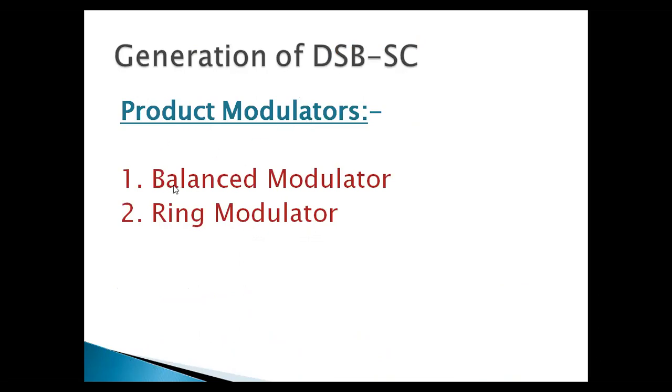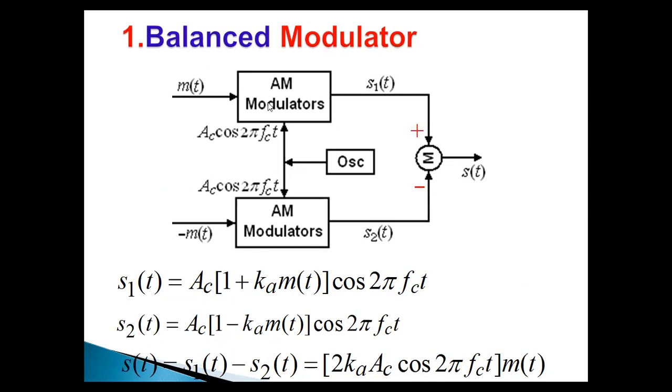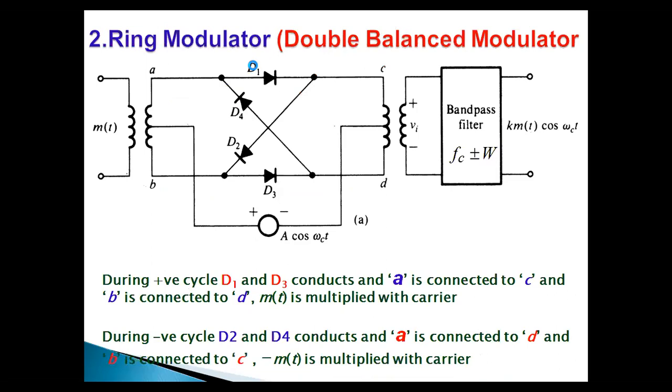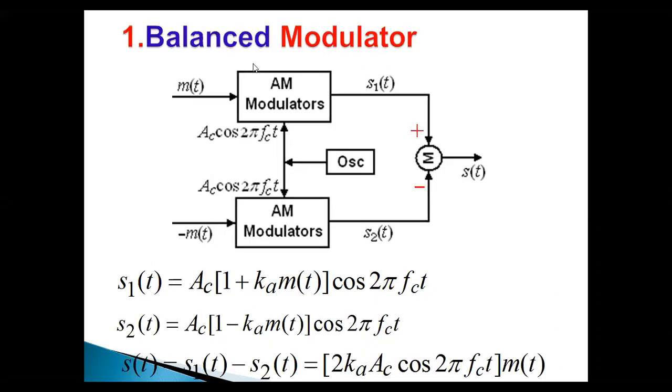Okay. Out of this, the first one is the balanced modulator. The second one is the ring modulator. See here. So this is the balanced modulator.